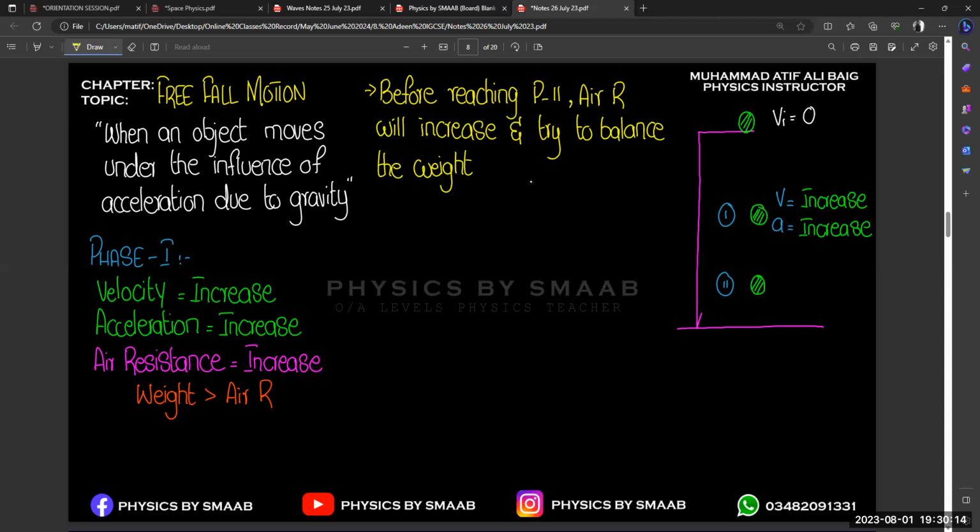But what is our main concern in this section? We need to talk about velocity and acceleration. Now you know that when air resistance increases, the change in velocity is slower as compared to phase one. Initially we start from zero, so we get the maximum change in speed. But now when air resistance tries to balance the weight of the object, the change in velocity is going to slow down. So the change in velocity will decrease.